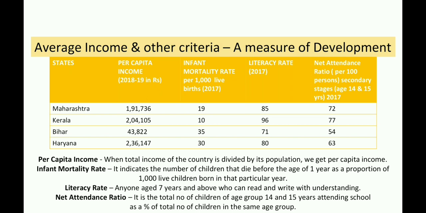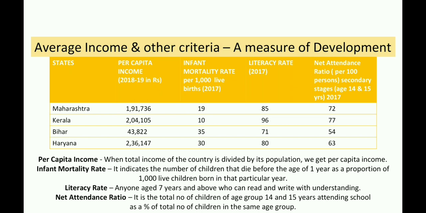And lastly, net attendance ratio: here Maharashtra 72, Kerala 77 per 100 persons, in Bihar it is 54, whereas in Haryana it is 63. So in all three other criteria, that is infant mortality rate, literacy rate and net attendance ratio, we can see Kerala ranks first in all three.